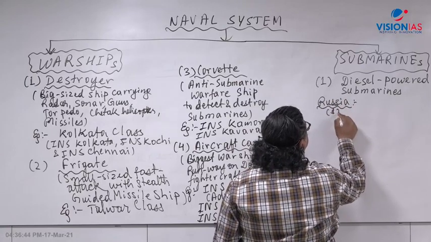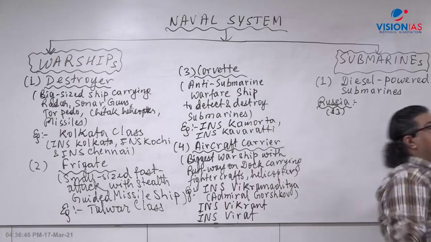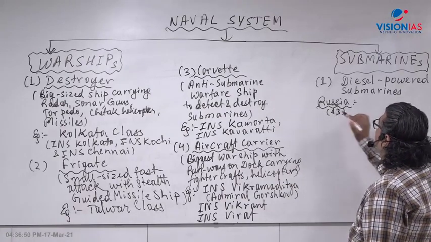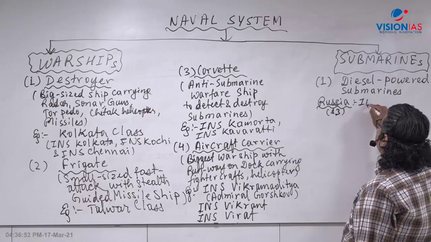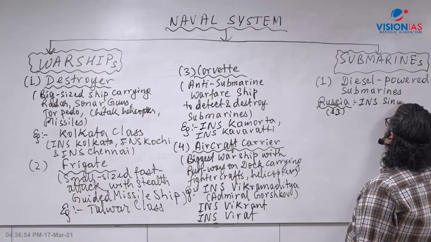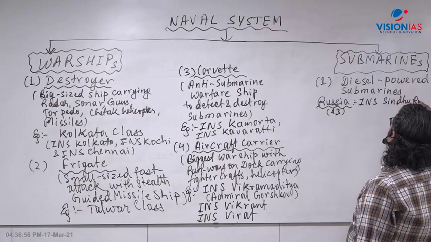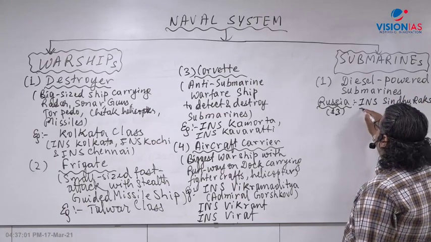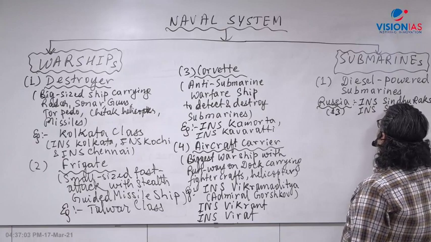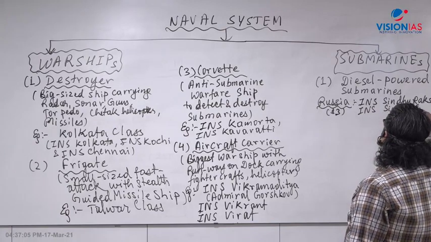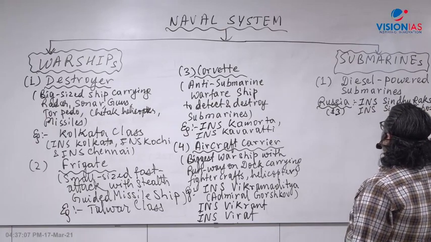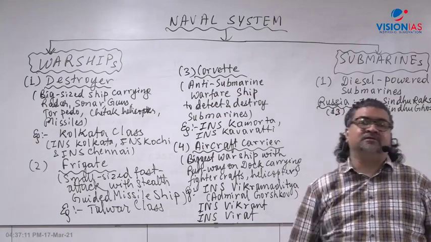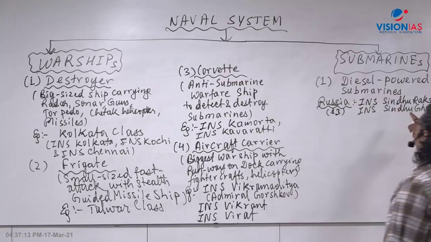The 13 such conventional submarines have been leased and purchased from Russia, but now they have become very, very old. And they are prefixed with Sindhu. INS Sindhurakshak was destroyed in a fire. INS Sindhughosh also met with an accident, right? Sindhudurg, Sindhukirti, Sindhukesari, 13 of them are there, right? So they belong to the diesel powered.